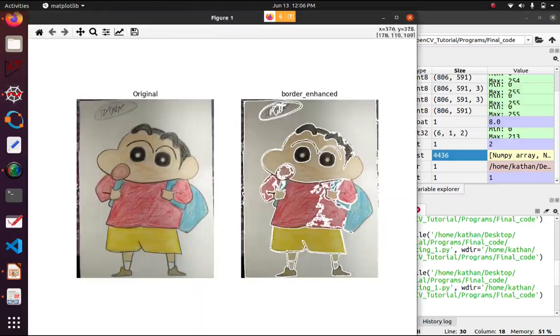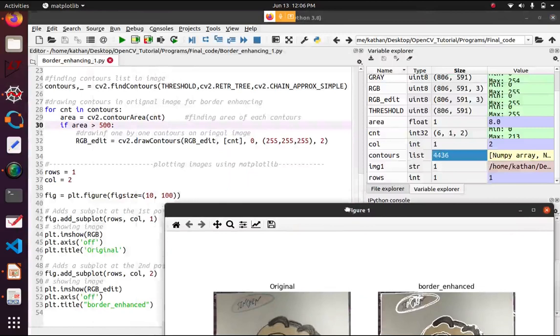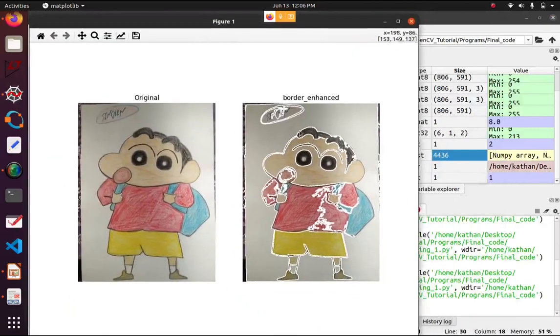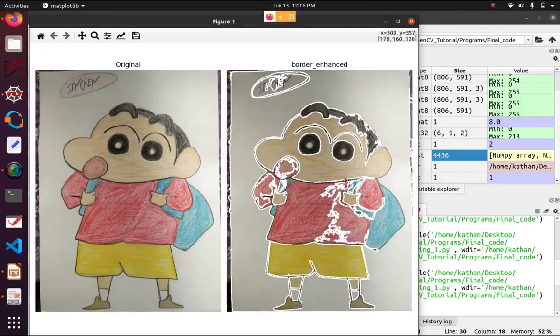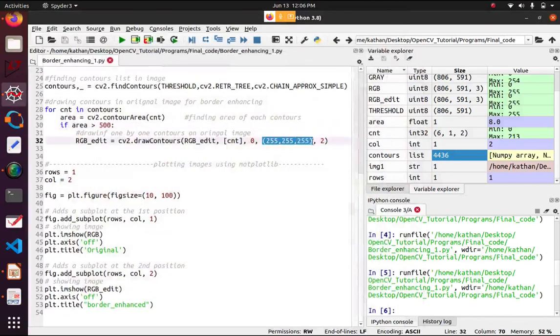Let's see. Sorry, 255 means white. So the contour is plotted using the color white. You can change to any color you want at your end. And this 2 is basically the thickness. Let's move on to the